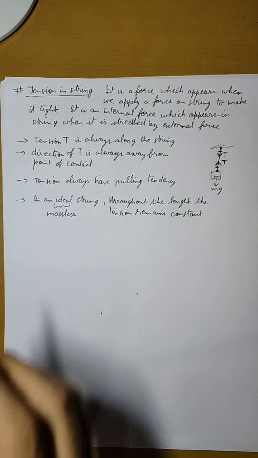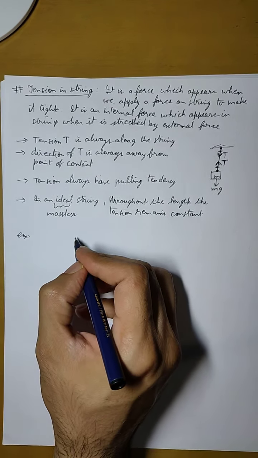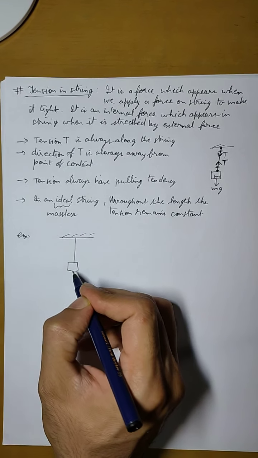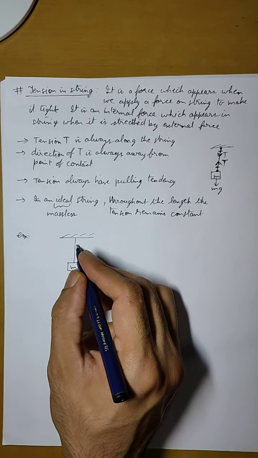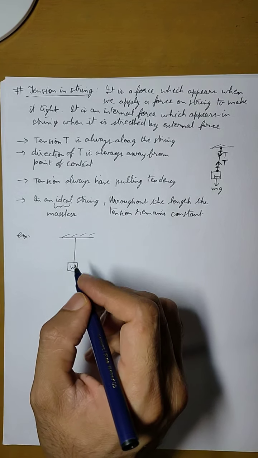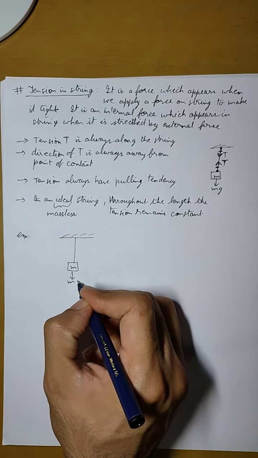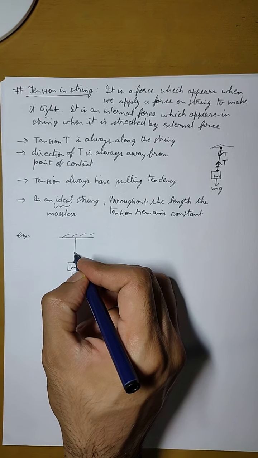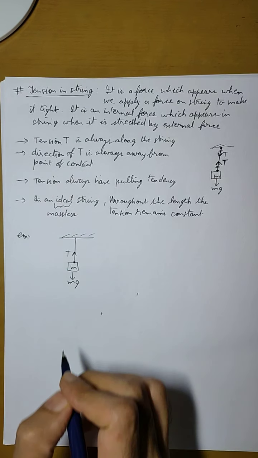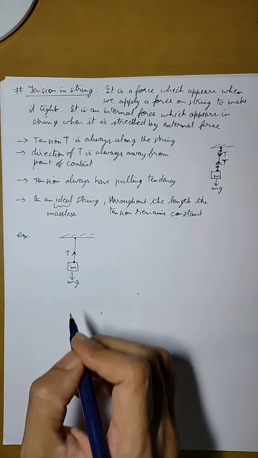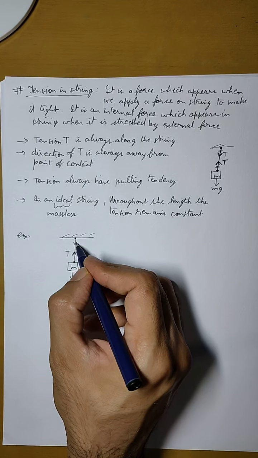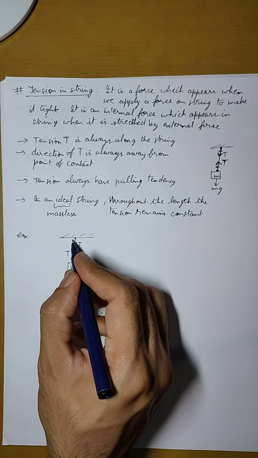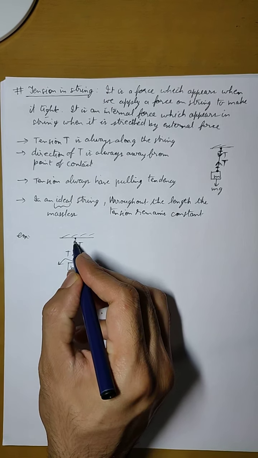Now let us do few examples to understand this. Now let us start with the simplest example. When mass m is hanging from this support, now this will experience a force mg in downward direction, and this is the point of contact. So there will be a tension in upward direction. There is another point of contact, so there will be a tension force away from this point of contact in this direction. So we have two points of contact, one this and one this one.